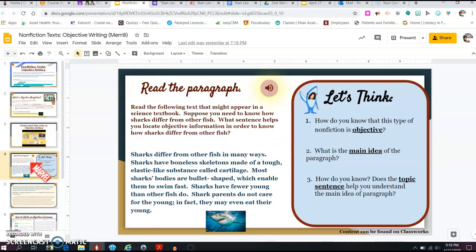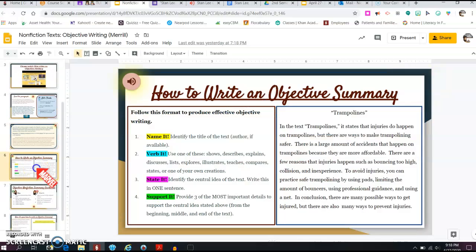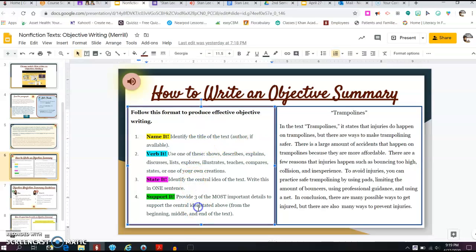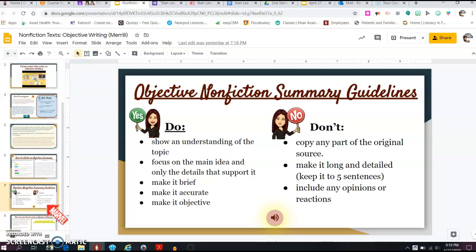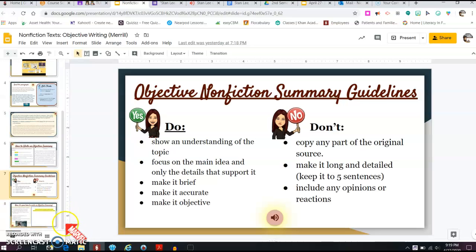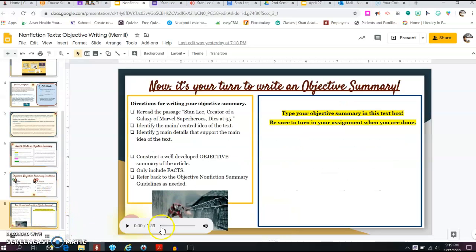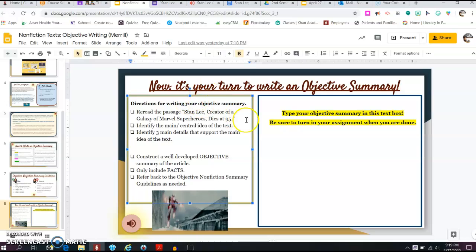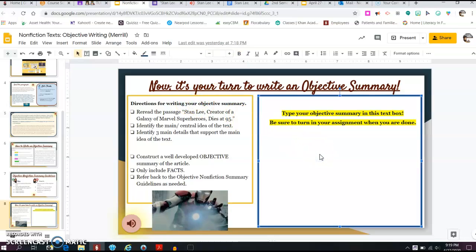I include an example of an objective paragraph on slide 4, slide 5, and slide 6. I also give you some information on how to write an objective summary. Here are some guidelines about do's and don'ts of objective writing. And then on the last slide, here are your directions for objective writing, and you are going to type your objective summary right in this text box where it says, type your objective summary in this text box.